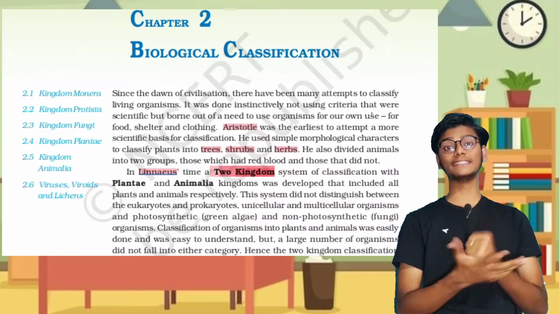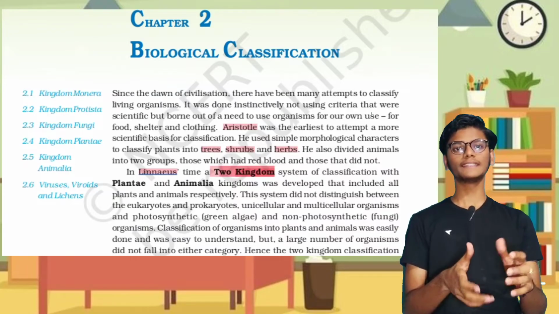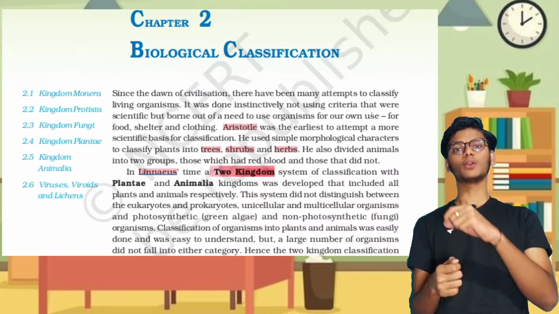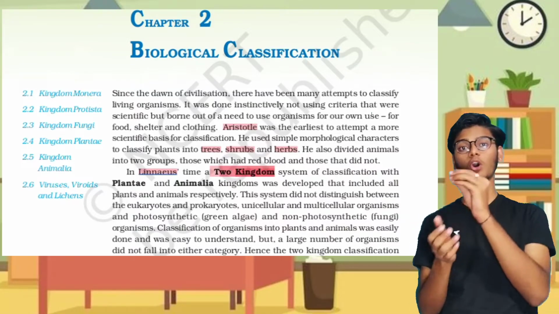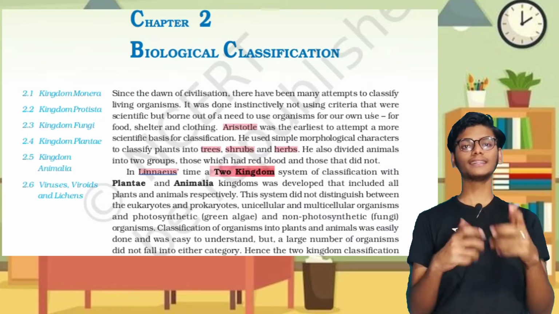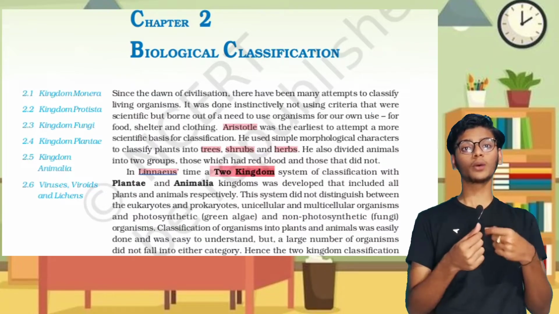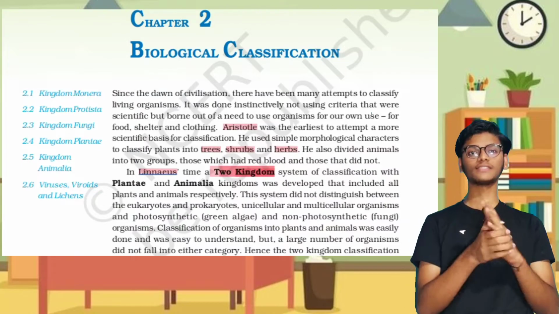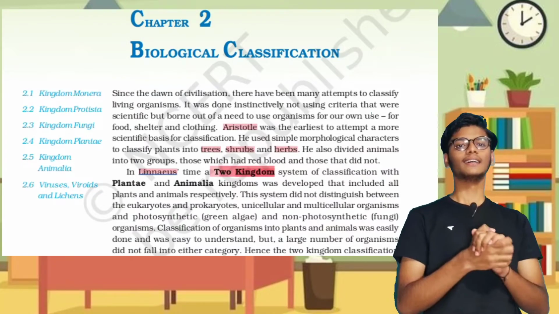For example, if we place similar things in one group, and we study one organism in that group, we almost come to know about all the organisms in that group. For that reason we classify the biological system, to study it very easily.